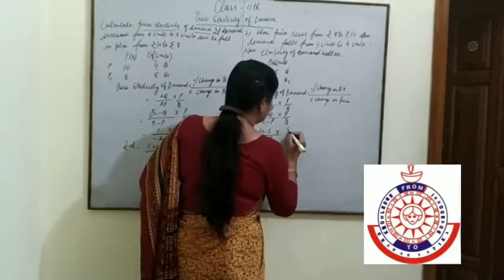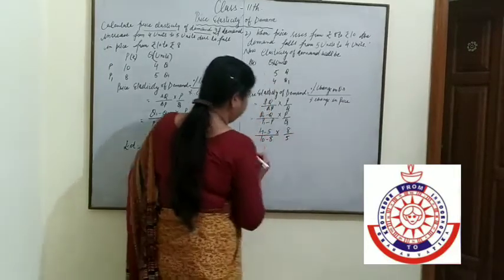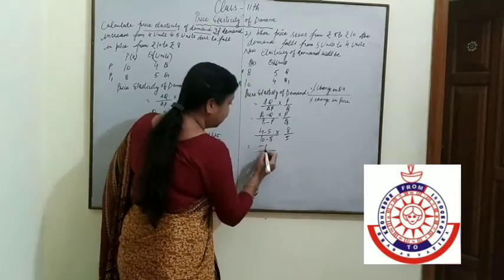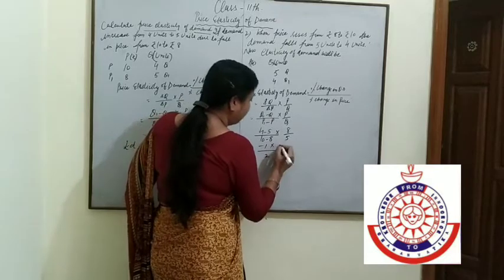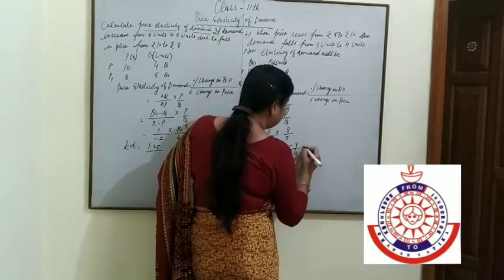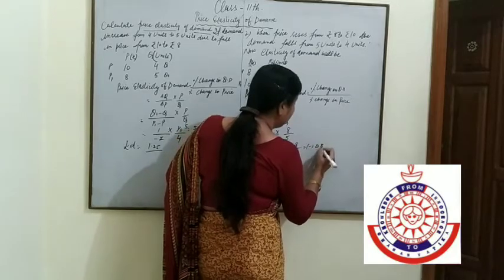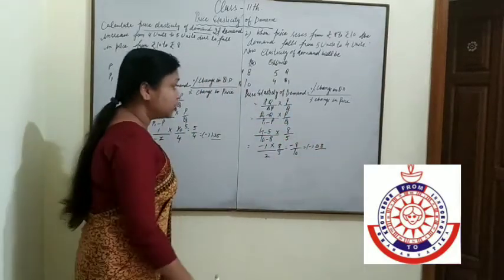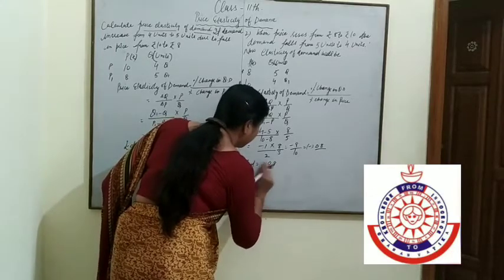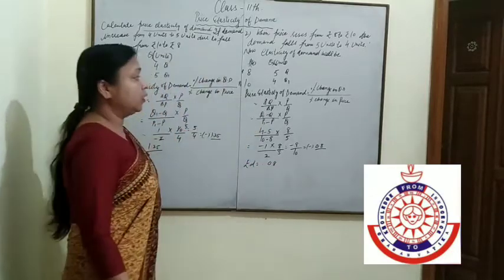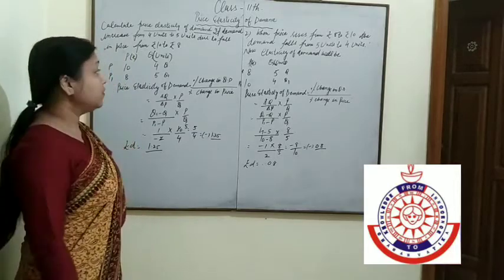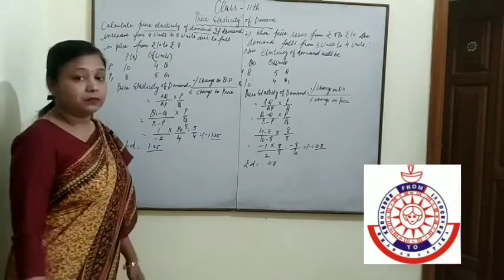Multiply P is 8 and Q is 5. So 1 by minus 1 by 2 into 8 by 5, that is minus 8 by 10, which is equal to 0.8. So here elasticity is equal to 0.8. This numerical value is considered as the elasticity. The negative sign will be ignored.